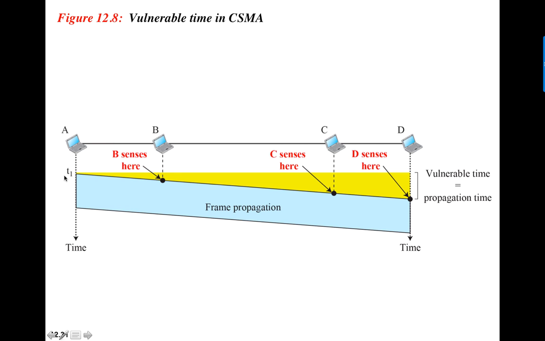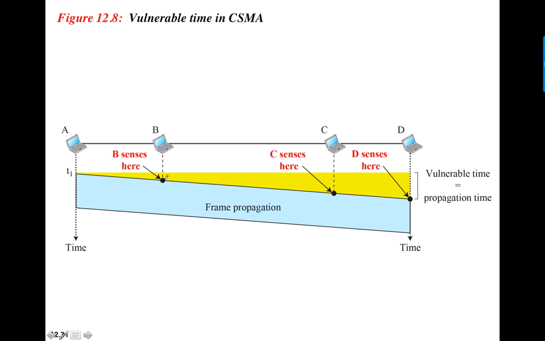Now, look at this scenario here. We have station A begins transmitting at time t1. As I said before, this signal will take some time to reach B. So instead of coming to know at time t1, B will not know at time t1 that A has started. It will come to know after some time, after a short delay.